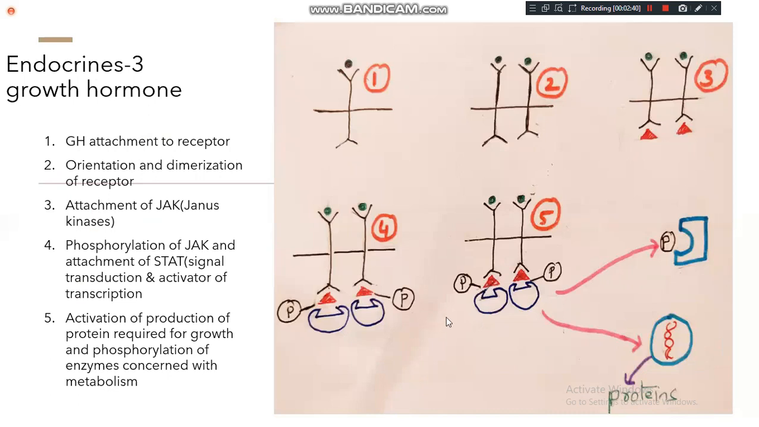This is a little complicated to understand. Listen carefully. First, concentrate on figure number 1. This line is a cell membrane, right? And this is the receptor. Now we are going to discuss the receptors, where the hormone is going to act.